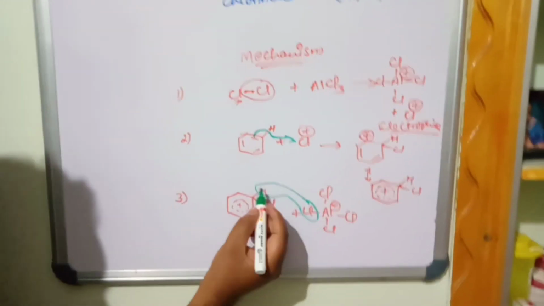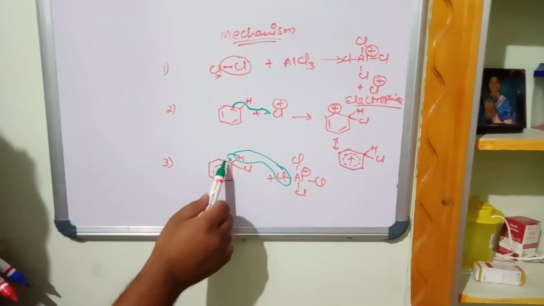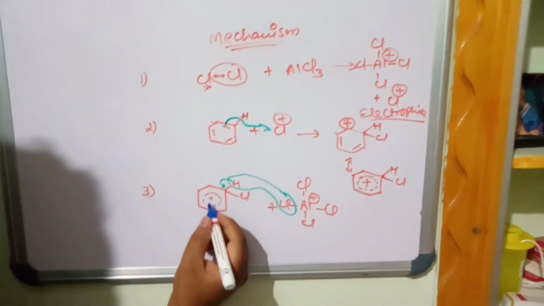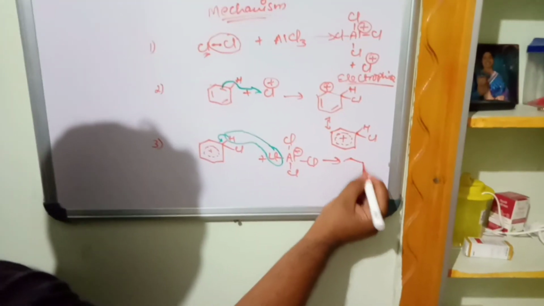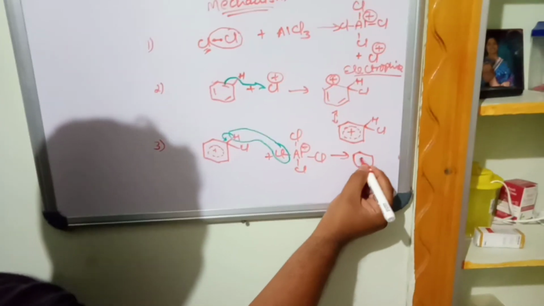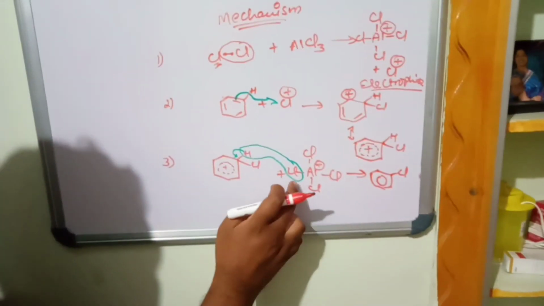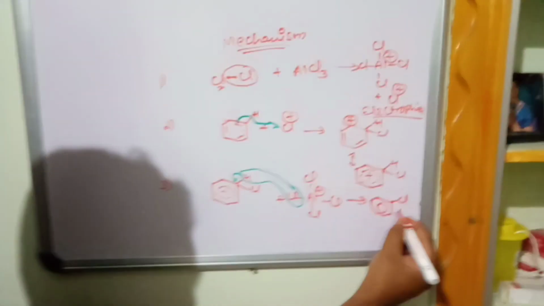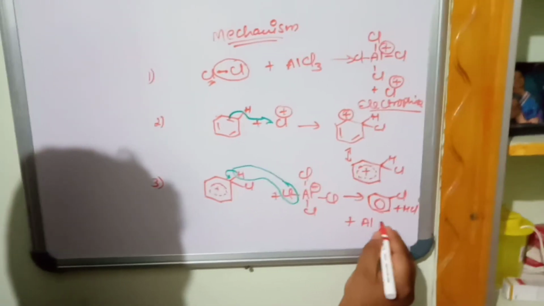As a result, when hydrogen is leaving, it gives a pair of electrons and there is a generation of negative charge, positive and negative cancel. Finally, it results in formation of complete chlorobenzene. As a result, HCl will eliminate. HCl is eliminated. Catalyst is regenerated.